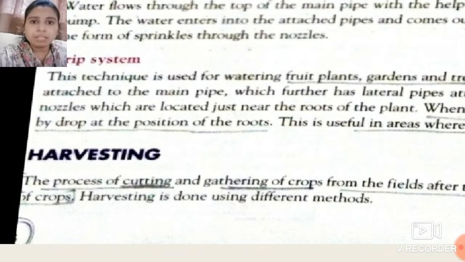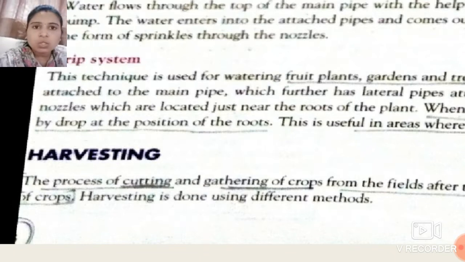The cutting of plants and gathering of these crops happens by certain different methods. So for harvesting also there are certain different methods. What are those methods? See over here.